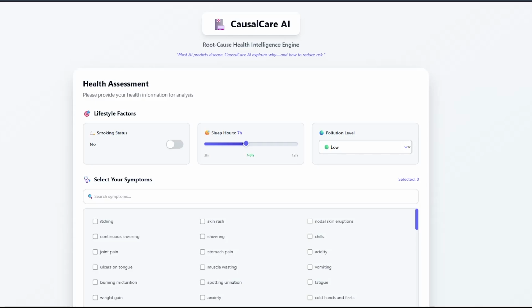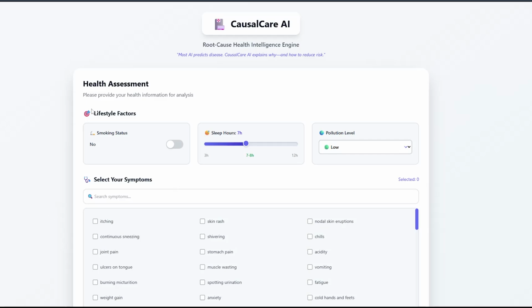Good evening, everyone. So today I'm going to present you our AI-powered Causal Care AI, which is a prediction model that is used to predict the diseases based on the symptoms and give you suggestions about the particular disease. So let's see by starting the demonstration.